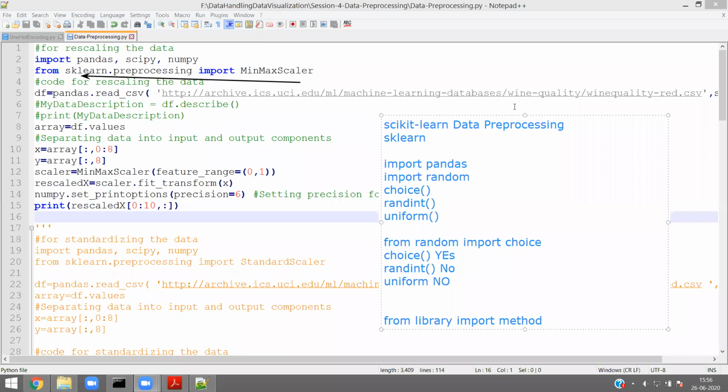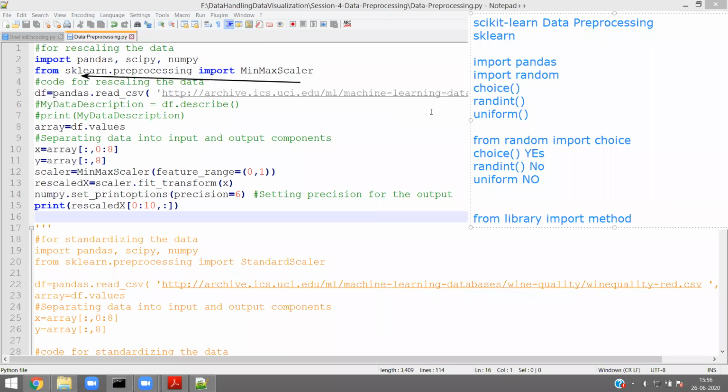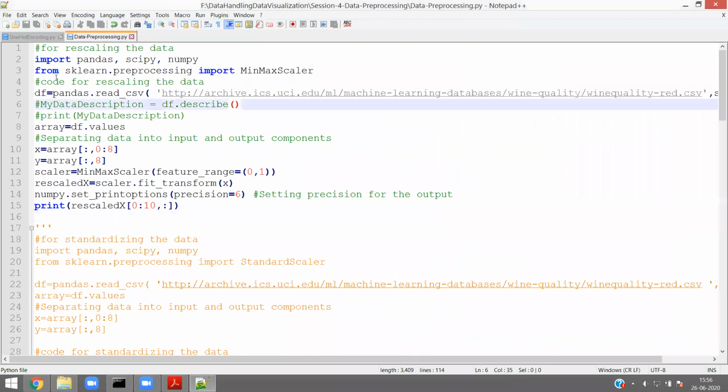Okay, now let us continue. Now let me clear the annotations. In the sklearn package, let me highlight again, there is one more sub-package called preprocessing. From the sklearn package, preprocessing sub-package, there is one method called MinMaxScaler.